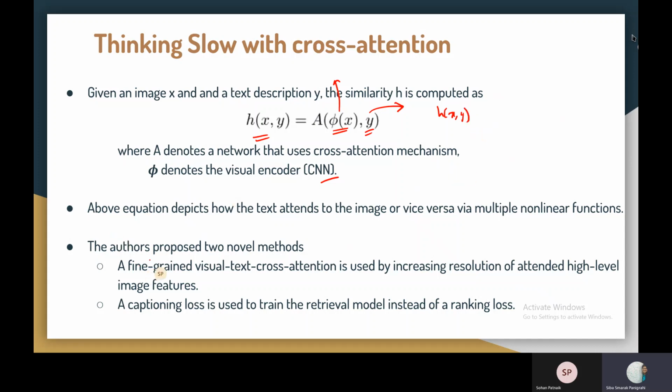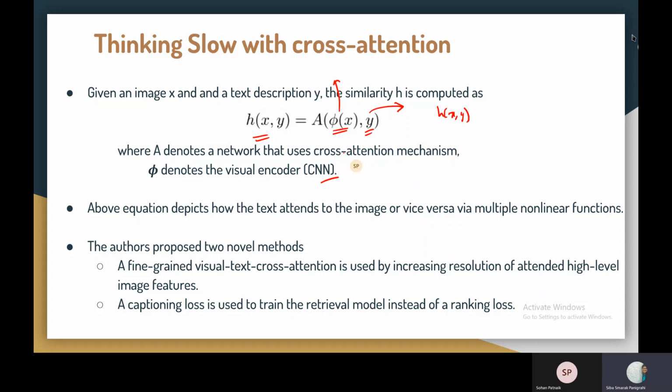Now the authors here propose two novel methods. Firstly, they address one problem: in general approaches, this phi of x, the output of the visual encoder, is most of the time downsampled and does not contain enough information to be used in the cross-attention mechanism. So they provide one novel technique there.